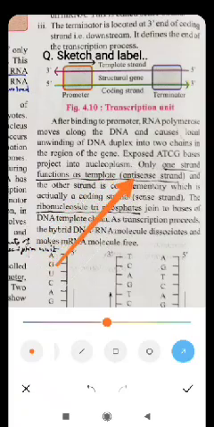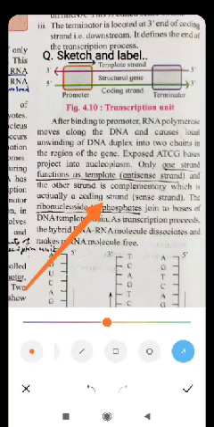This antisense strand will produce the new strand, but this new strand will not be a strand of DNA, it will be a strand of RNA, the mRNA, messenger RNA molecule. One strand functions as the template strand or antisense strand, and the other strand is complementary, which is actually the coding strand. The other strand, which is not involved in the transcription process, is not going to produce a new RNA molecule. This strand of DNA which is not involved in transcription is called the coding strand or the sense strand.